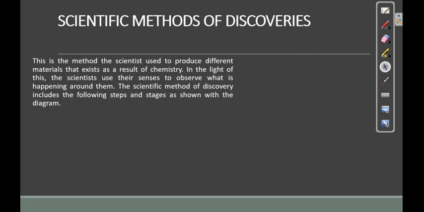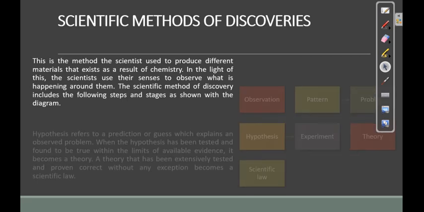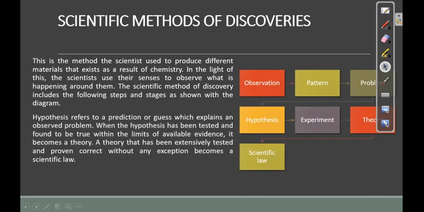Now the scientific method of discovery includes the following. As we have seen here, we have the observation, the pattern, the problem, all together. The problem leads to a hypothesis. When a scientist observes the problem with their senses, they analyze that problem and ask questions.